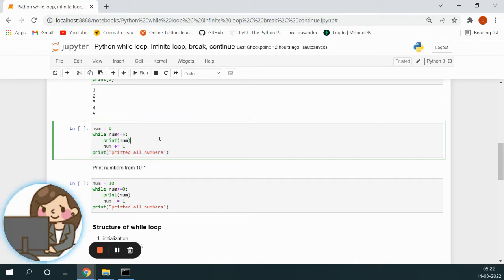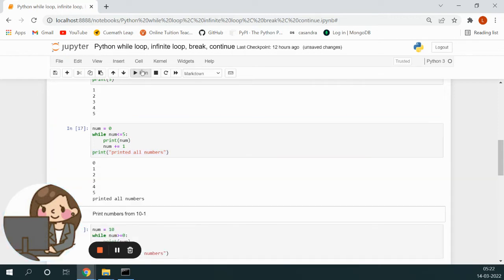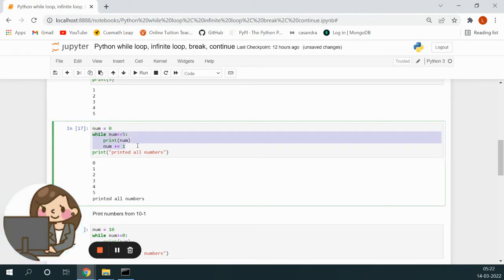Okay, let us just execute this and see. See, it printed 0, 1, 2, 3, 4, 5, and then finally the last statement after the loop. So till the time it was printing 0, 1, 2, 3, 4, 5, it was executing this set of statements. That is, these sets of statements were getting executed repeatedly. Once it is over, it came out of the loop and it printed all numbers.